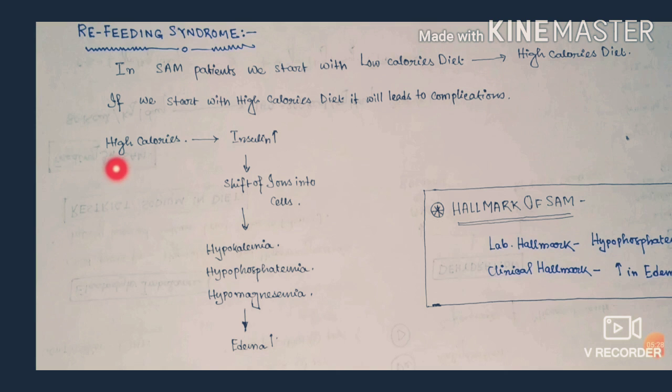What happens if we give high calories at first? It will lead to increased insulin secretion, and this insulin shifts the ions into the cells from the blood. That will lead to hypokalemia, hypophosphatemia and hypomagnesemia, and it will lead to increased edema.